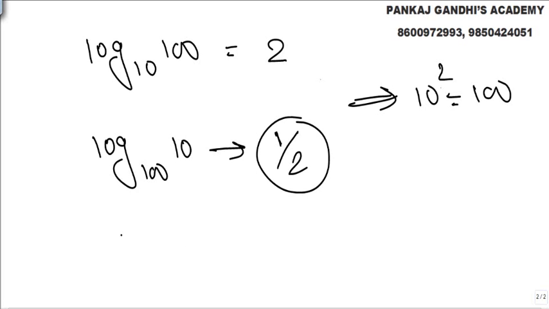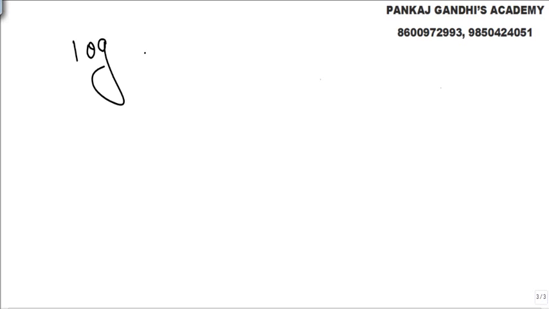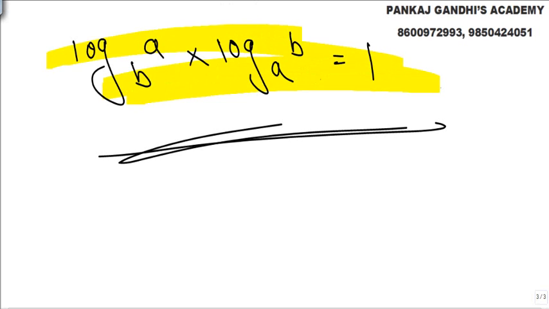Simply because, we'll give you one more extra property later on, but first understand log a to the base b is nothing but 1 upon log b to the base a. What this property means is, basis कुछ भी होने दो, log a into log b with the basis changed, this product is always equal to 1.